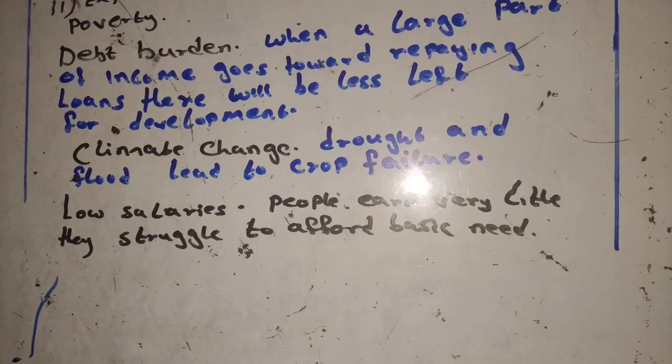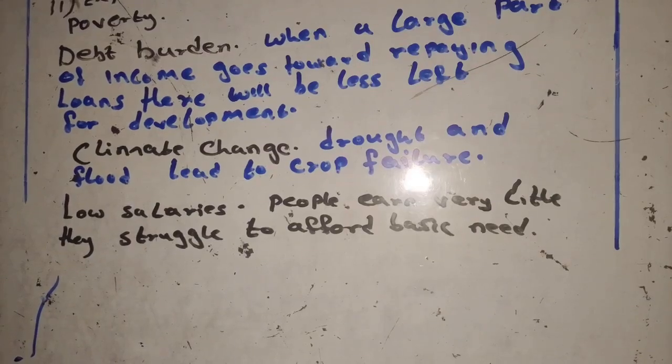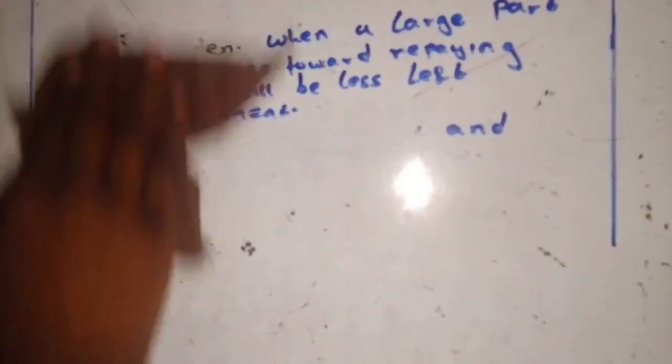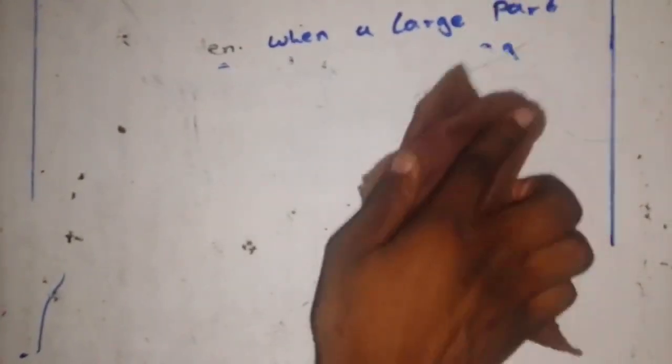So let's now go to number 2. So let's just create space where we can write number 2. So number 2 was like this. Discuss the effects of poverty. So what are the effects of poverty? So what are those effects of poverty?